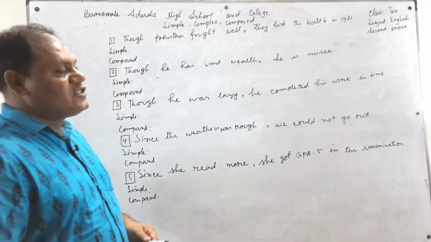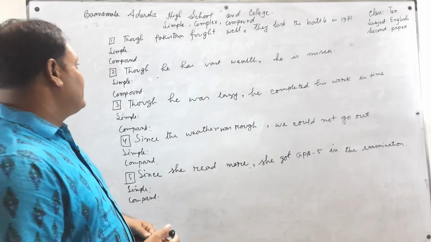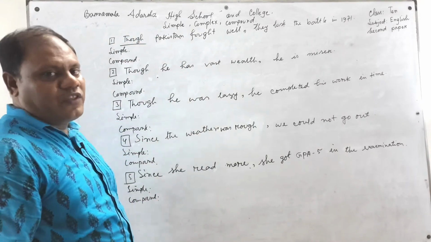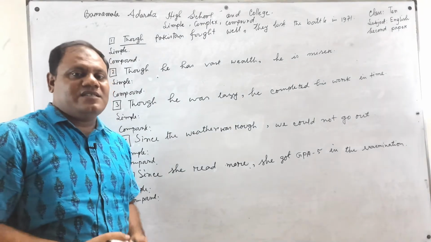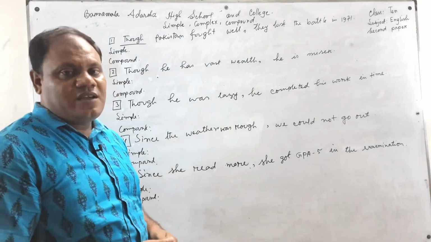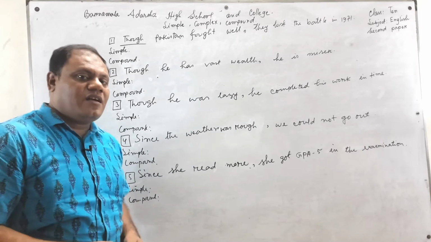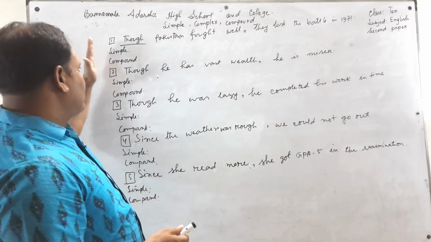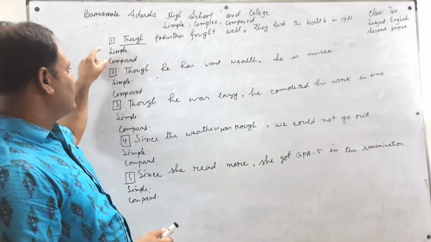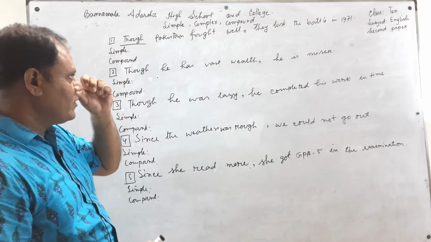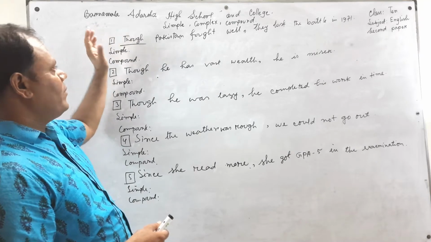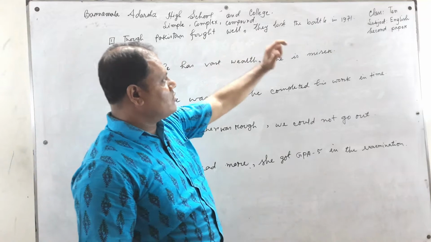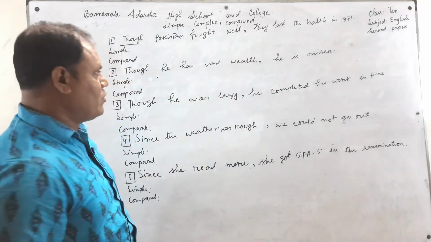The symbol: at first you have to identify what type of sentence it is. If we find though within a sentence or from the very beginning of a sentence, we consider it a complex sentence. And we can change it into the rest of the 2 sentences, simple and compound. So what is the main focus of though? Pakistan fought well, though they lost the battle in 1971.